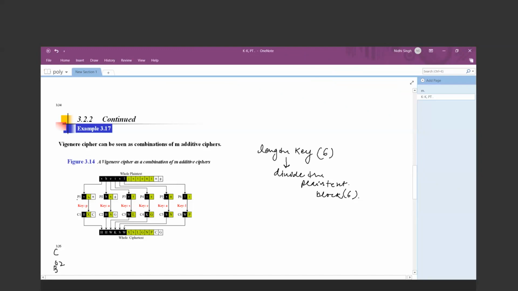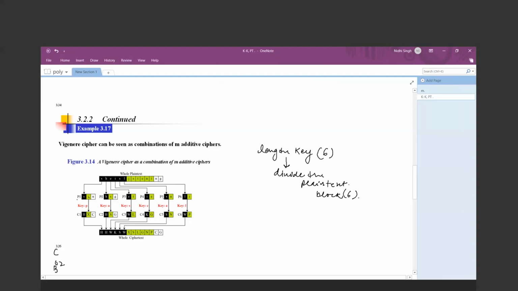अब यहाँ पे जब मेरा G खत्म हो रहा है तो वो P2 पे ही खत्म हो जा रहा है, तो आगे मुझे फिल करने का जरूरत नहीं है. So what I am doing over there, according to the key length, I am dividing my plain text characters into equal size blocks. Because the length of the key is 6, I am dividing my plain text into 6 blocks and assigning each character correspondingly, one by one, to a block position.